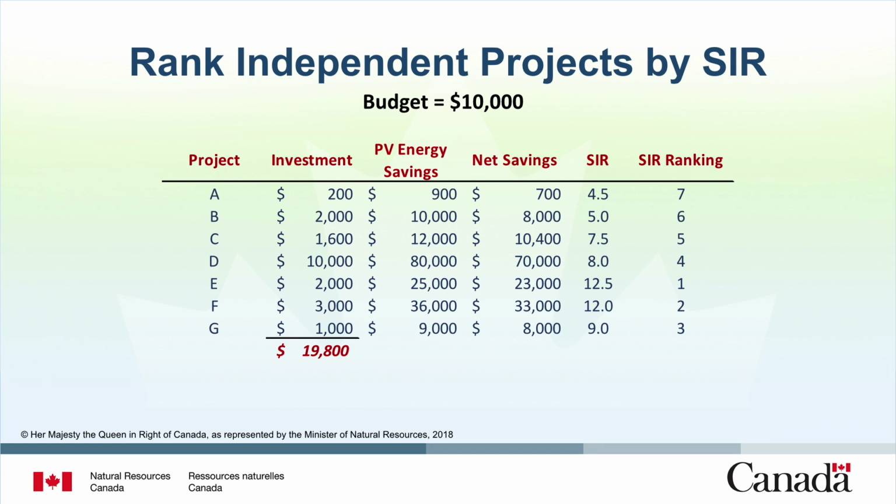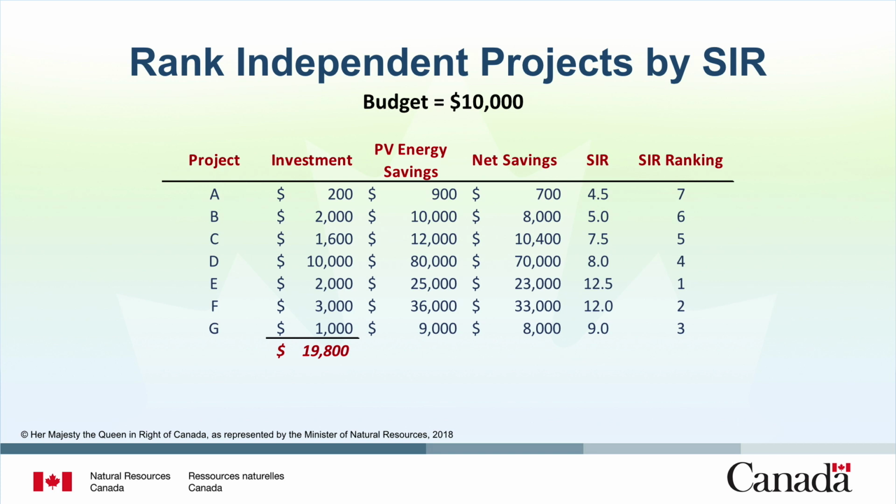Another project, Project D, has an investment cost of $10,000 and present value energy savings of $80,000. Therefore, it has net savings of $70,000 and an SIR of 8. These projects have very different initial investment costs, ranging from $200 to $10,000. They also have very different net savings, ranging from $700 to $70,000. The total investment costs, if you were to adopt all 7 alternatives, would be $19,800.